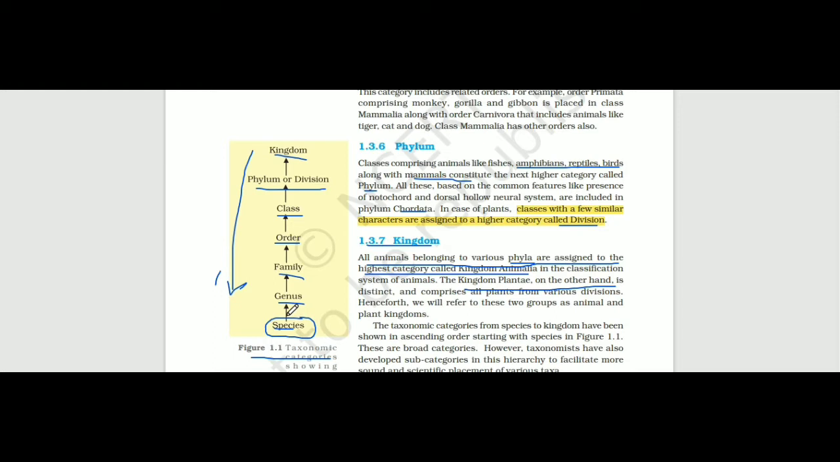That means species have a large number of similarities, whereas as we move upward in this table, the kingdom has very few categories, because these properties of the animals decrease as we group different animals into different categories like genus, family, order, class, phylum. So as we move upward, the number of similar characteristics decreases.